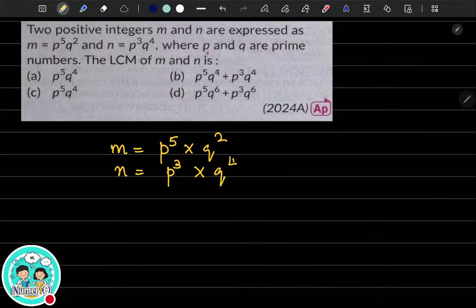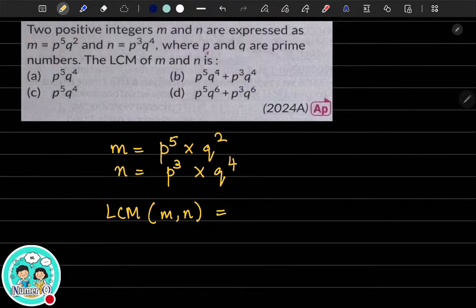Here, two positive integers m and n are expressed as m is equal to p to the power 5 q square, n is p cube q to the power 4, where p and q are prime numbers. Find the LCM of m and n. Very easy question. Would you be able to do it? So n is nothing but p cube multiplied by q to the power 4. Find the LCM of m and n.